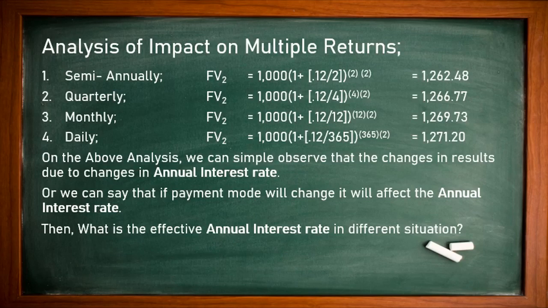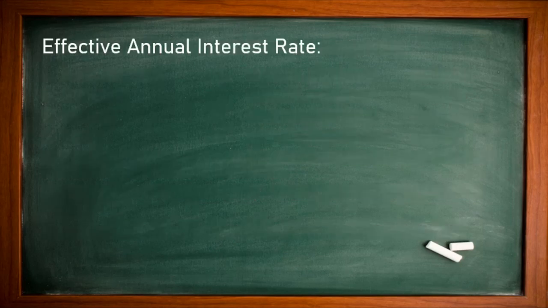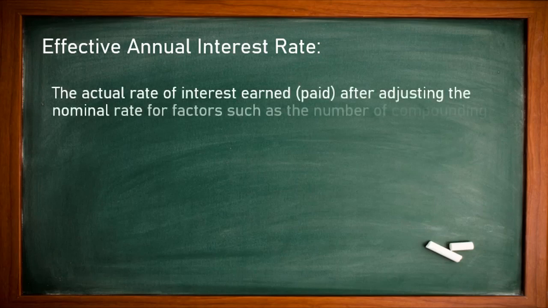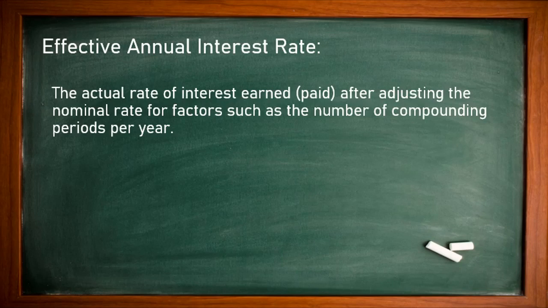So how will we get to know this percentage? We go for another equation, the effective annual interest rate calculation. The actual rate of interest earned or paid after adjustment for factors such as the number of compounding periods per year. It means either daily basis, monthly basis, quarterly, and so on.